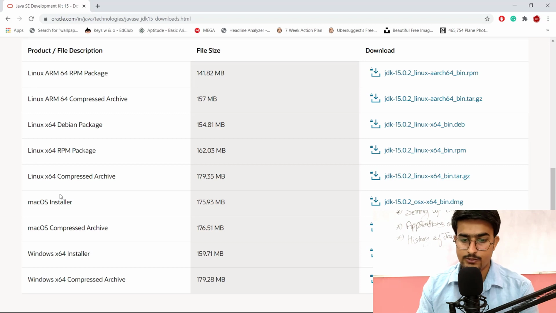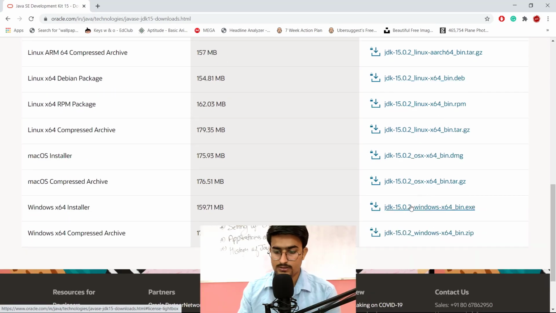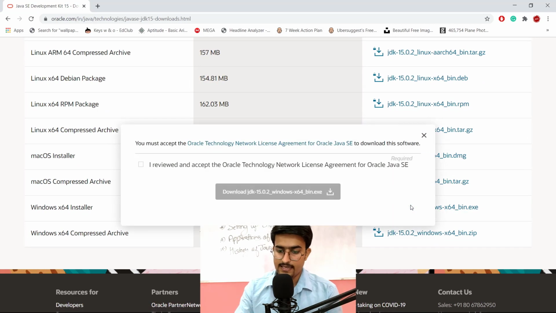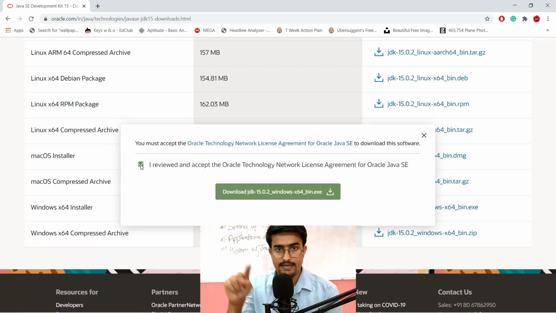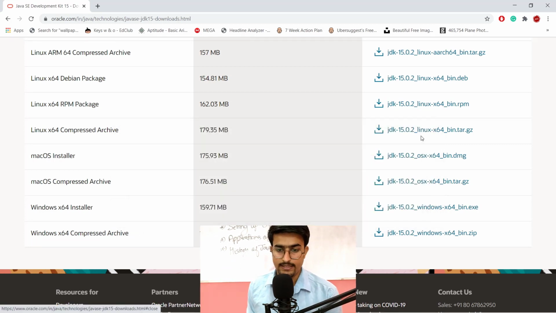If you are a Linux user, you can download whichever of the following is suitable for you. This RPM will be fine. In case you are using Mac, go with this link. In case you are using Windows, go with this link. When you click, it will ask for your permission: I reviewed and accept the Oracle Technology Network License Agreement for Oracle Java SE. We just click this and it gets a green tick, and then you click on download JDK. I already downloaded it.